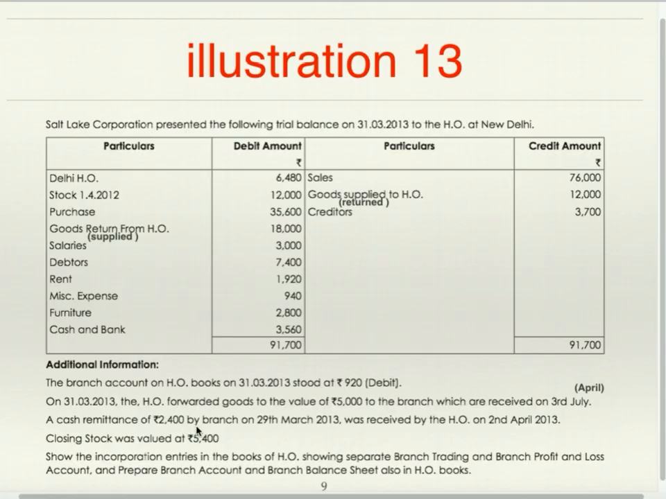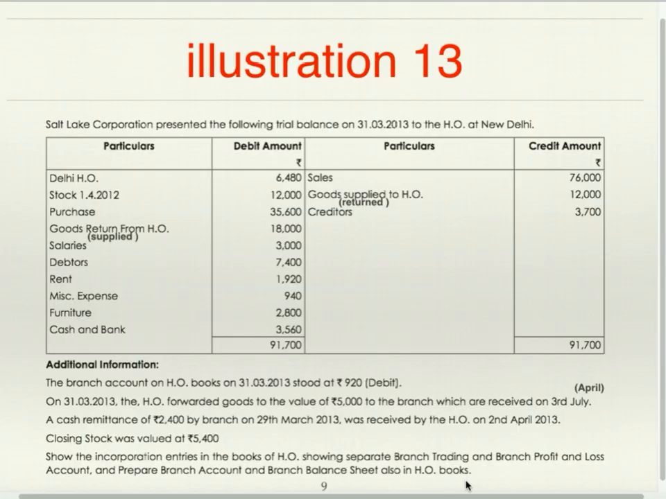A cash remittance of 2400 by branch on 29th March was received by head office on 2nd April 13. Branch has transferred cash to head office which was received by head office on 2nd of April, that is, at the year end it was not received by head office. So cash in transit account is to be debited. Closing stock was valued at rupees 5400. Show the incorporation entries in the books of head office showing separate branch trading and branch profit and loss account. Prepare branch account and branch balance sheet also in head office books.